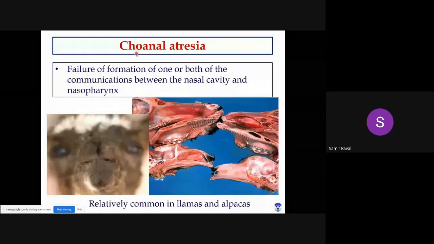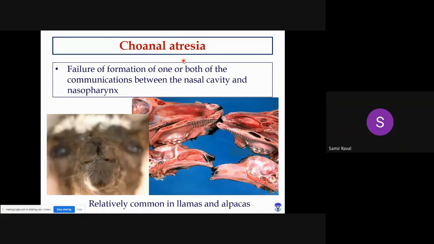So here you can see choanal atresia. What is the meaning of atresia? Atresia means something is actually not present, right? In that case, we use the word atresia, or when they are present but not properly formed. What do you mean by choanal atresia? Choanal atresia means failure of formation of one or both of the communications between the nasal cavity and nasopharynx.